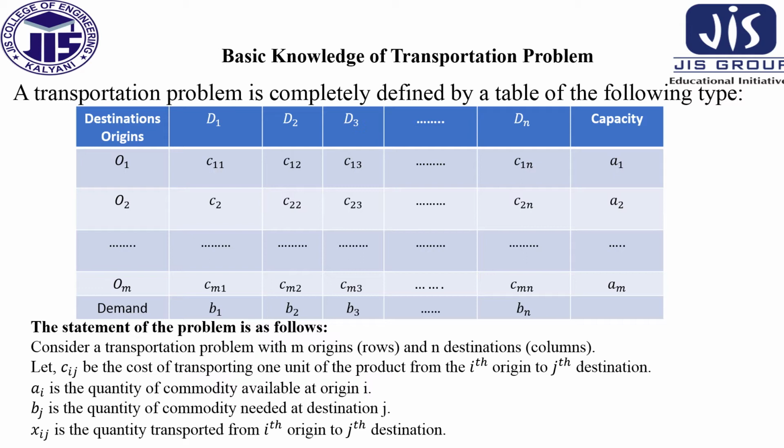Now what is Ai? Ai is the quantity of commodity available at origin i. What is Bj? Bj is the quantity of commodity needed at destination j. And Xij basically denotes the quantity transported from the ith origin to the jth destination.